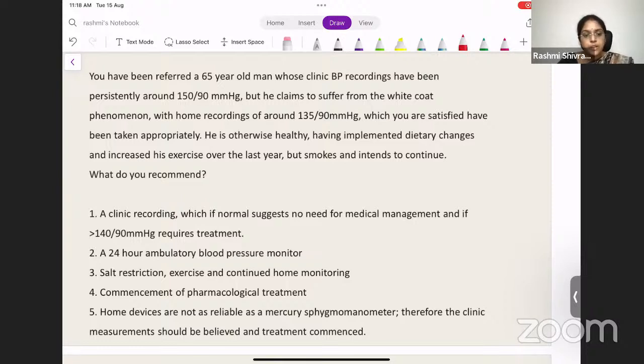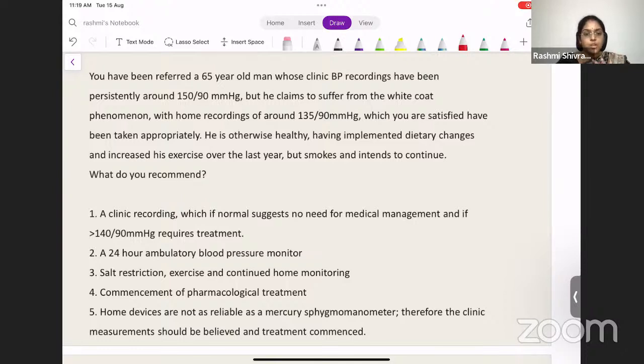Will you recommend that a clinic recording, which if normal suggests no need for medical management, and if more than 140/90 requires treatment? A 24-hour ambulatory blood pressure monitor is needed? Salt restriction, exercise, and continued home monitoring? Commencement of pharmacological treatment? Home devices are not as reliable as a mercury sphygmomanometer, therefore the clinic measurement should be believed and treatment should be commenced?